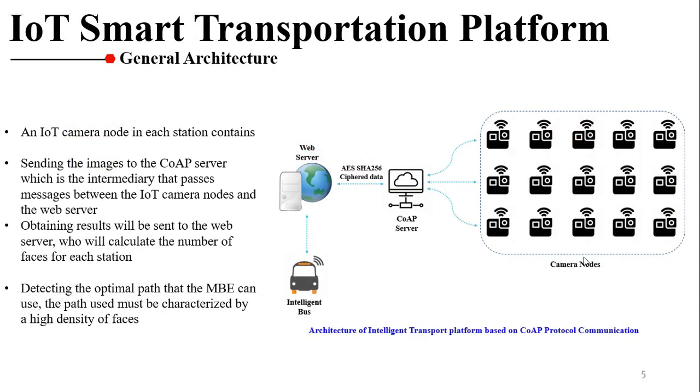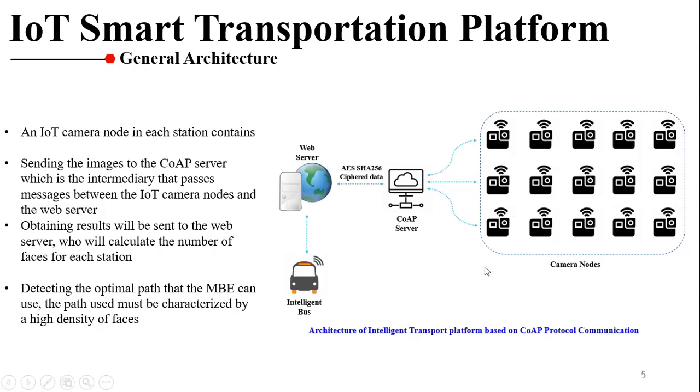Well, now we will talk about the IoT Smart Transportation Platform. For a better understanding, the figure illustrates the architecture of the platform. Each station contains an IoT camera node, which takes a photo, and then the image is sent to the CoAP server, which is the intermediary that passes messages between the IoT camera nodes and the web server. Next, the obtained result is sent to the web server, which will calculate the number of faces for each station and detect the optimal path that the intelligent bus can use.